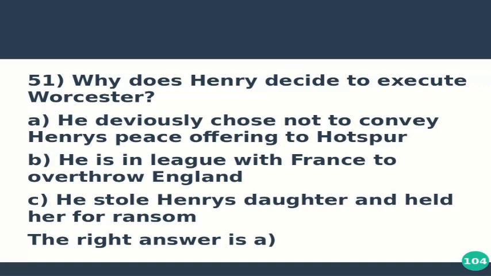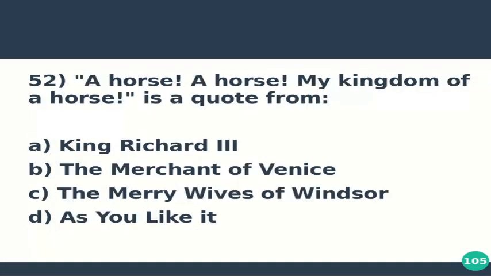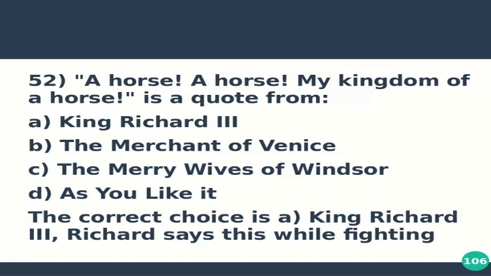that Hotspur was killed. Question number 52 is, "A horse, my kingdom for a horse." It is a quote from option A, King Richard III, option B, The Merchant of Venice, option C, The Merry Wives of Windsor, and option D, As You Like It. The correct choice is A. King Richard says this while fighting on the battleground when he is on foot. He thinks that if he gets a horse, then he may win the battle.